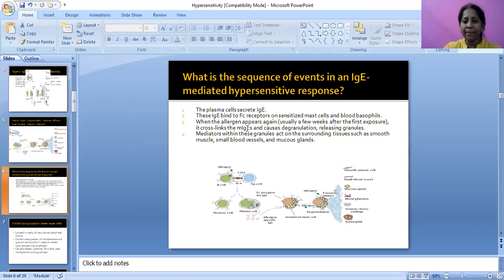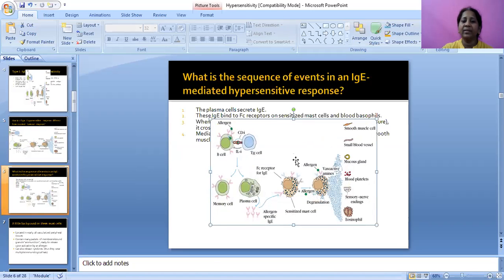When the allergen appears again, usually a few weeks after the first exposure, it cross-links the IgEs and causes degranulation, releasing granules. Mediators within these granules act on surrounding tissues such as smooth muscle, small blood vessels, mucous glands, etc.